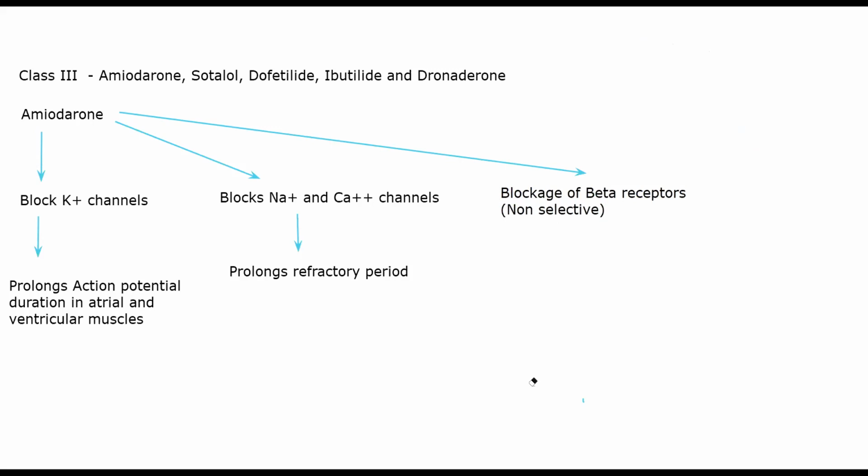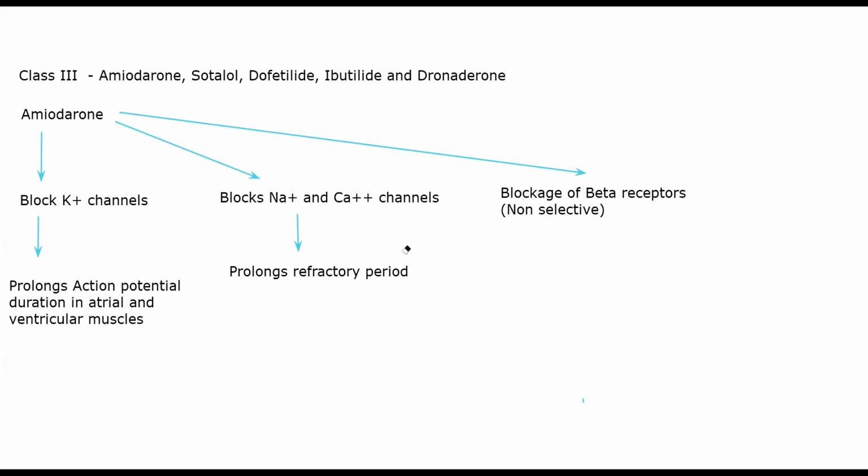This is kind of good in case of arrhythmia, but it will be bad because this can immediately lead to bradyarrhythmias and it can lead to cardiac failure, and it can cause effects in your GIT and it can cause effects in your lung. Now whenever I have beta 2 blockage, the person might have precipitation of asthma attack or they might not be able to breathe properly. Third thing, in your GIT you will start having GIT disturbances. So all of those are effects of amiodarone.